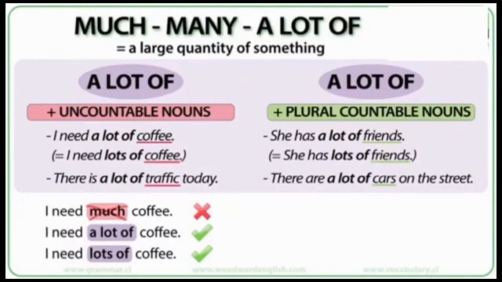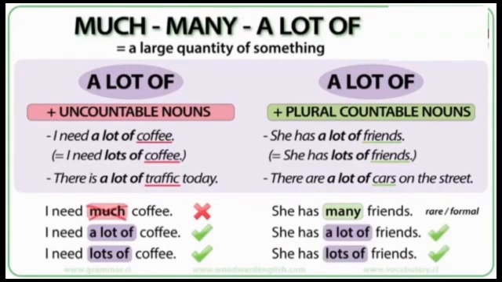Another example: she has many friends. In theory, it is possible to use many in positive sentences, but it's not common in spoken English; it's formal in general English. You say she has a lot of friends, or you can also say she has lots of friends.